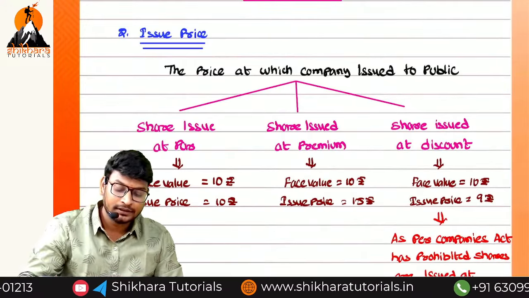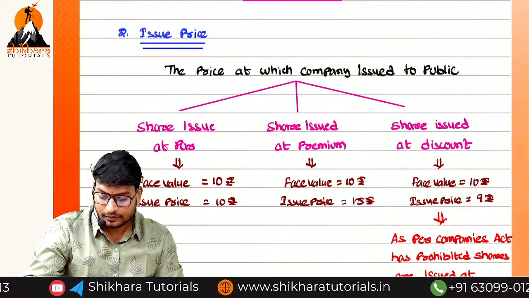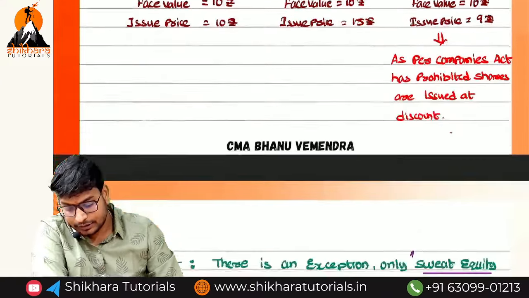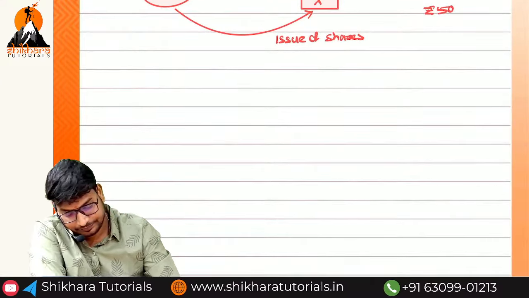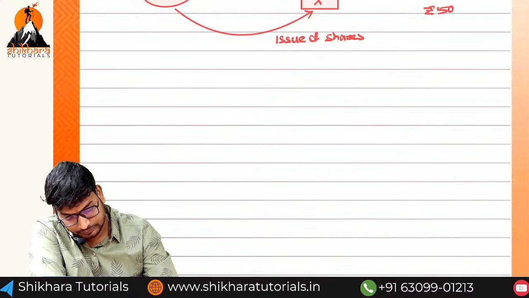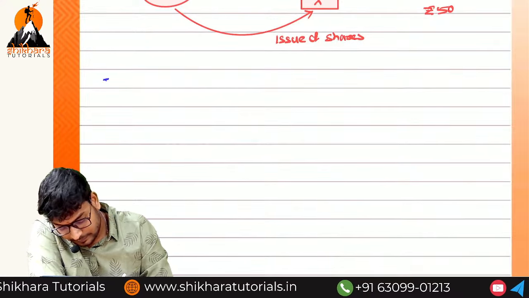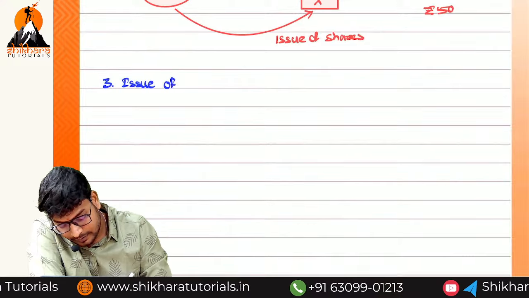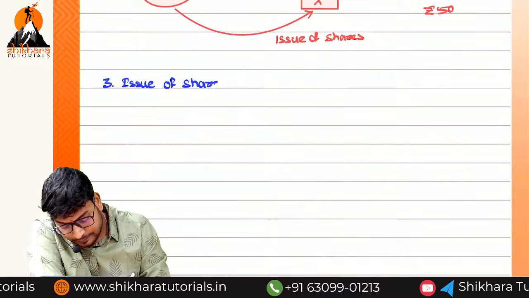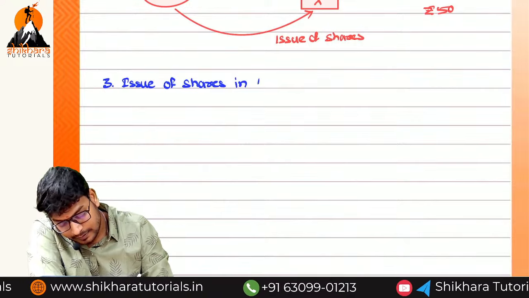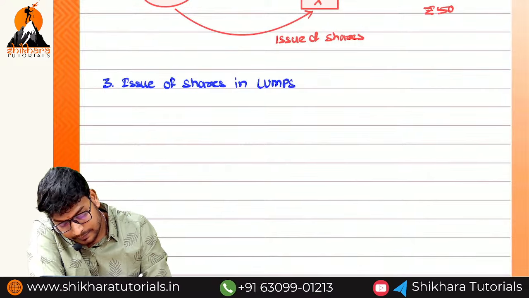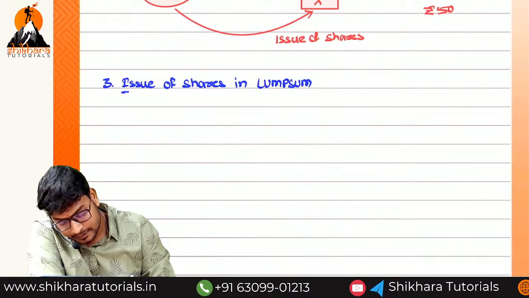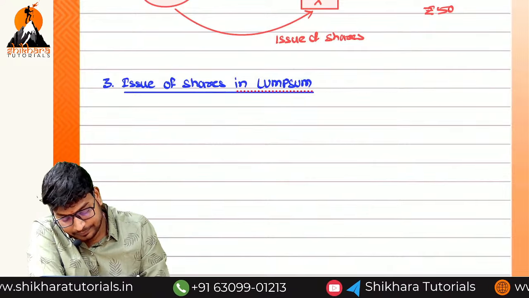So next put the heading: issue of shares in lump sum. Issue of shares in lump sum.